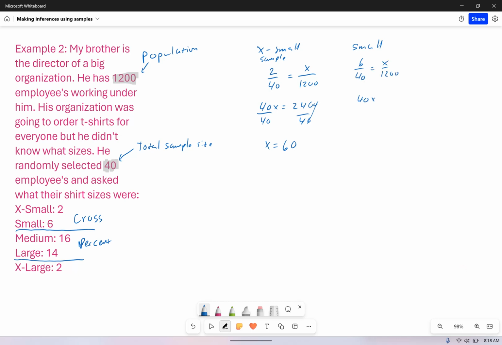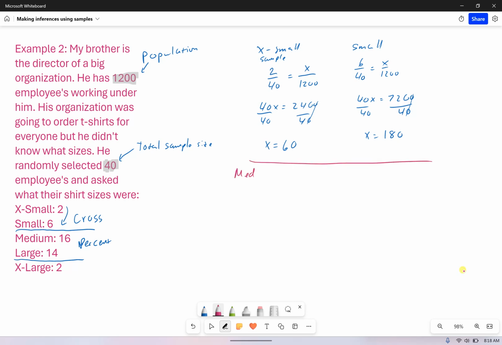So we get 40x equals 7,200. Divide by 40. X equals 180. And that makes sense because there were 3 times as many. So 60 times 3 is 180. So that makes sense.